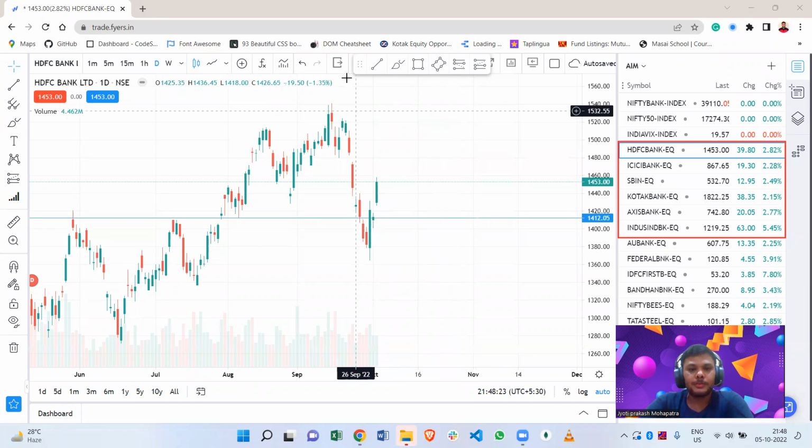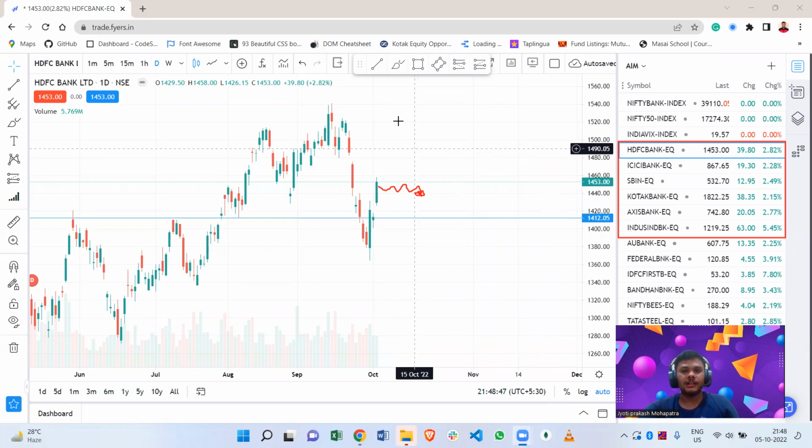And if it opens gap down until 1,440, then we can wait for almost 20 to 30 minutes to see the trend. If the trend continues to negative, then we can easily take a trade for selling. And if it halts there and any buying scenario happens, then we can easily take a trade for buying.